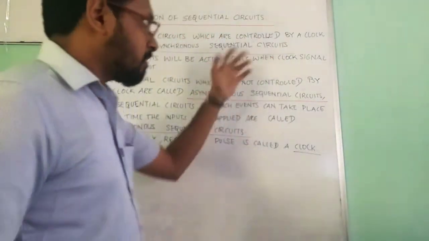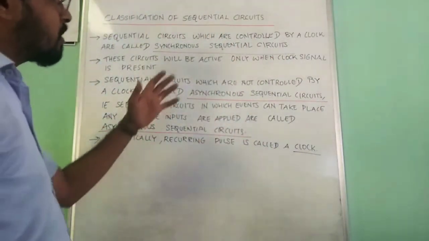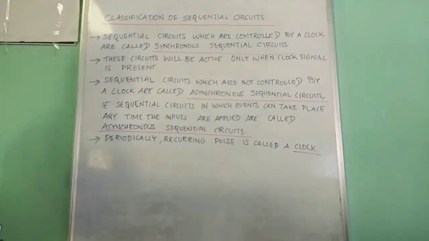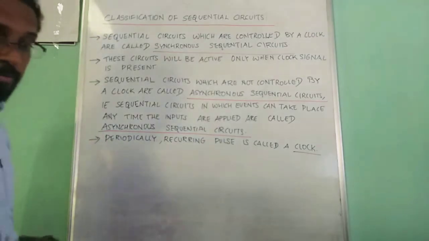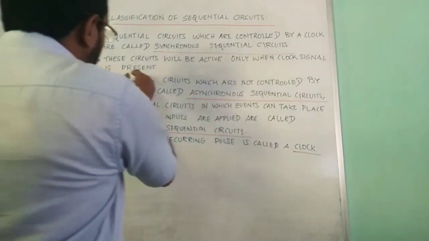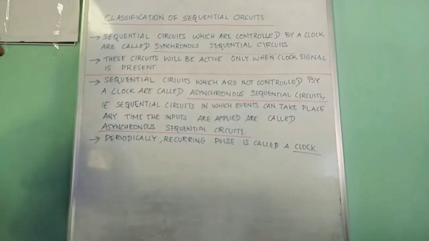Just go through these notes. Sequential circuits which are controlled by a clock are called synchronous sequential circuits. These circuits will be active only when the clock signal is present. Sequential circuits which are not controlled by a clock are called asynchronous sequential circuits.